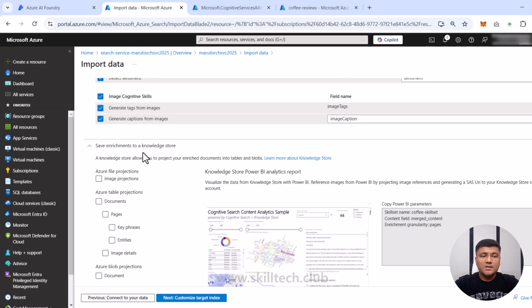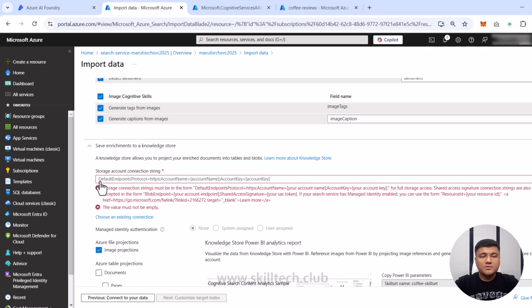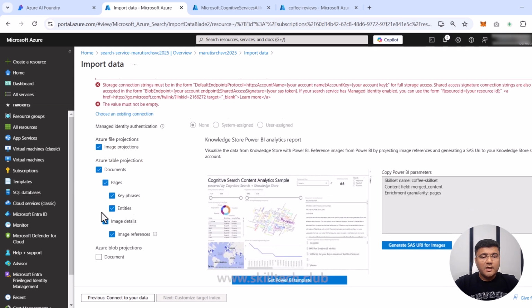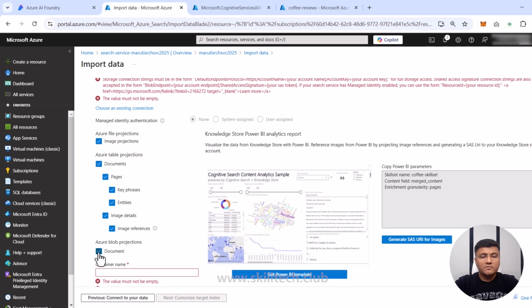Now, the third and the final step, which is here, is save enrichment to a knowledge store. Now, this is going to help you to configure the knowledge store configuration with image projections, or maybe document specific table projections, or maybe blob projections. Now, these are the separate projection kind of configurations which you can do here. Basically, this is going to be your knowledge store, which can store data in a form of file or table or maybe blob.